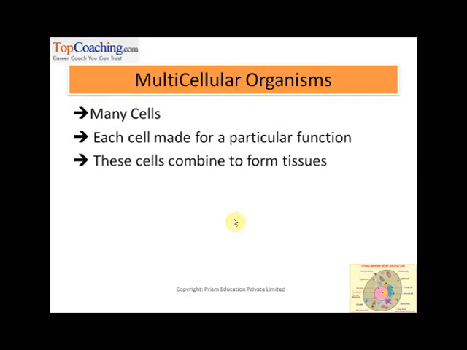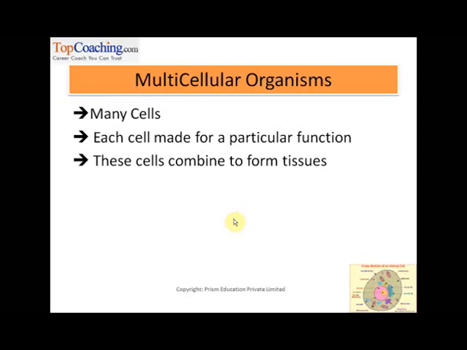Our kidney, which in turn again has many cells and tissues, assumes the role of excretion. Lungs and trachea assume the role of respiration, right? So many cells come together to form a single body, and these organisms are called multicellular organisms. A very common example of a multicellular organism is we the humans.